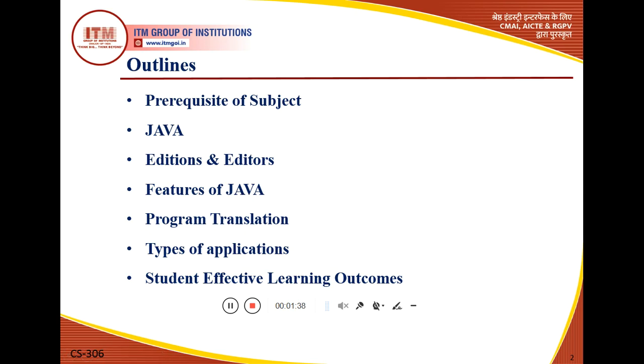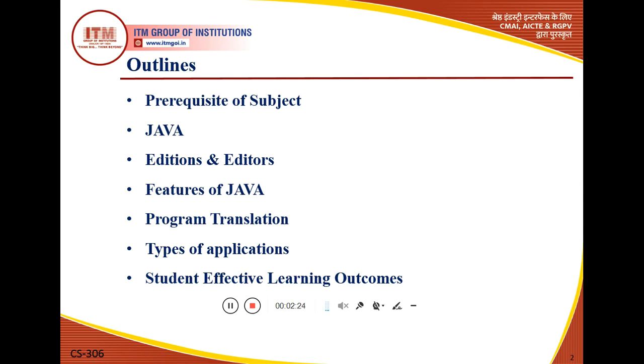Second is Java, what we mean by Java, and an introduction to Java. The next topic is Java editions, the different types of Java editions, features of Java, how a Java program is translated, types of applications, and in the last we will discuss the student effective learning outcomes. So first, why we will study Java?